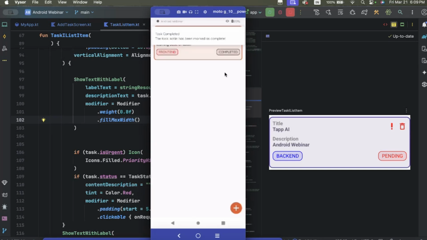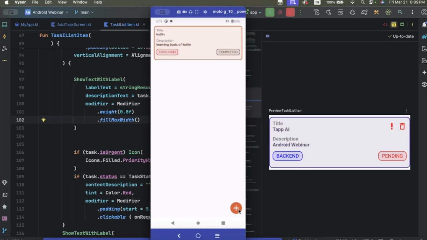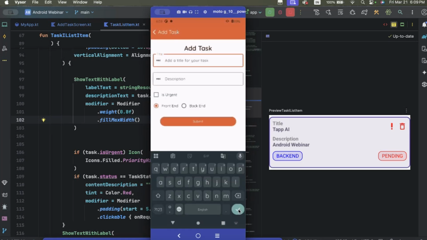Now you see that this is a notification, which earlier was a system alert. It alerts you that some operations happened, some things are done. Now just create another task.